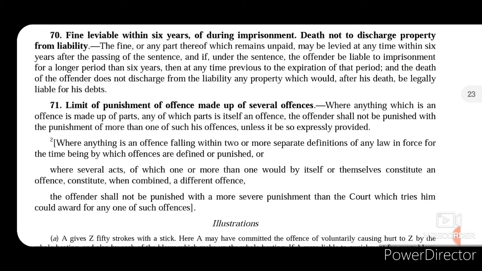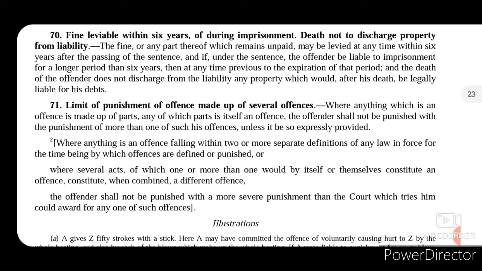Now where anything is an offence falling within two or more separate definitions of any law in force for the time being by which offences are defined or punished, or where several acts, of which one or more than one would by itself or themselves constitute an offence, constitute when combined a different offence, then in all these cases the offender shall not be punished with a more severe punishment than the court which tries him could award for any of such offences.